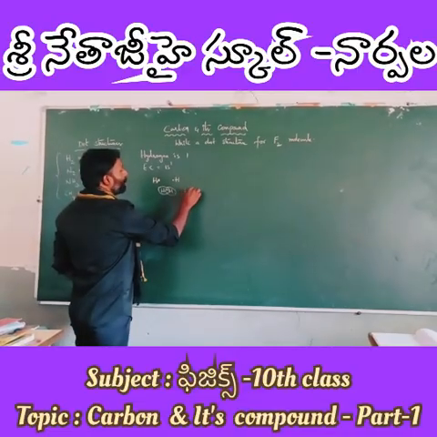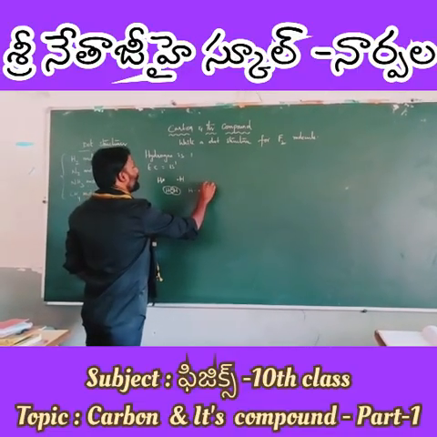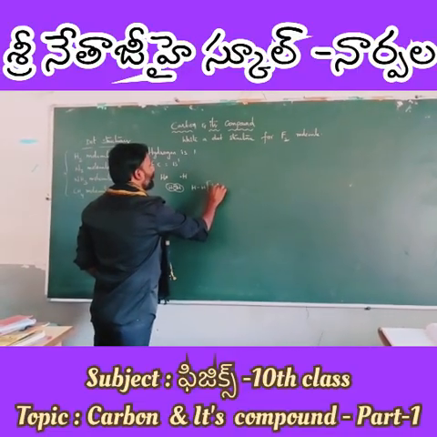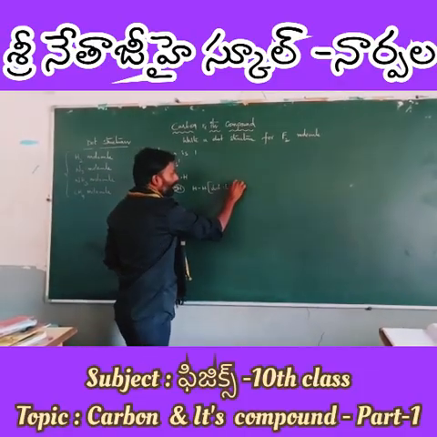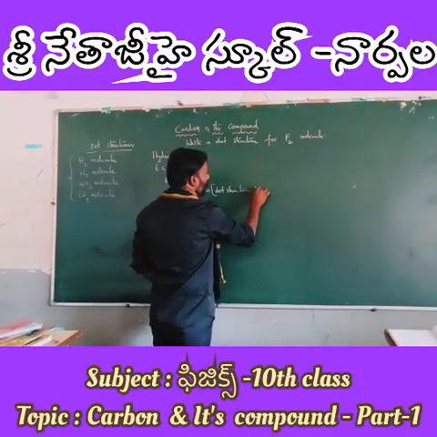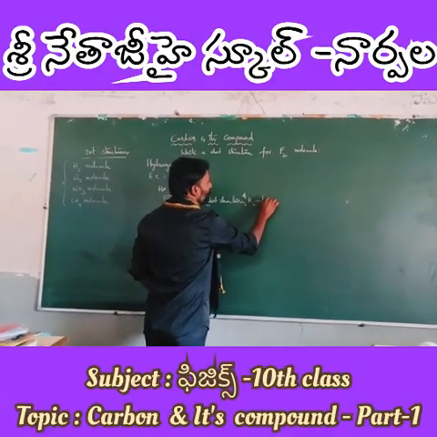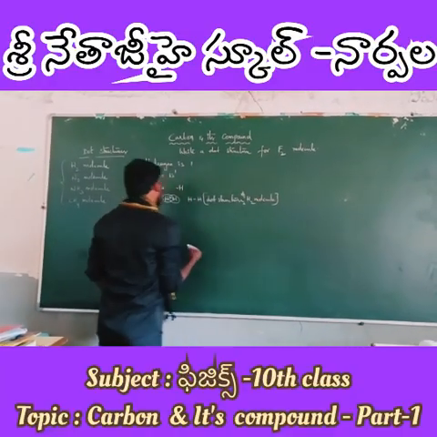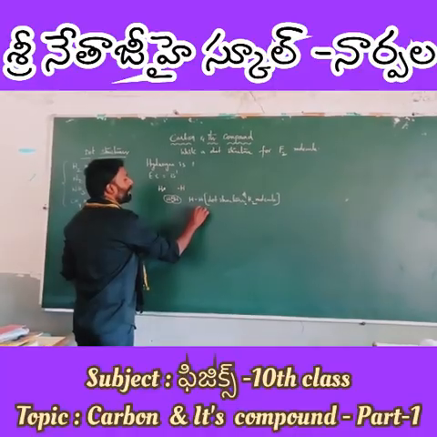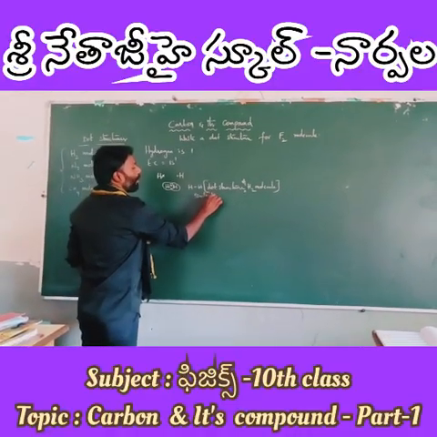Therefore, this is the dot structure of the H2 molecule, and it contains a single bond.